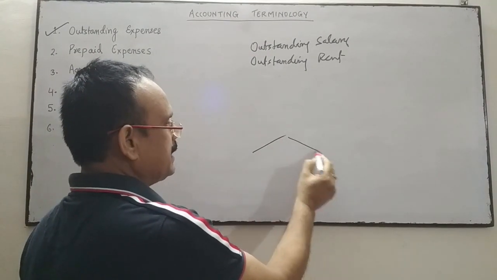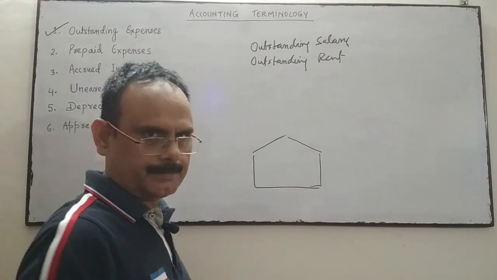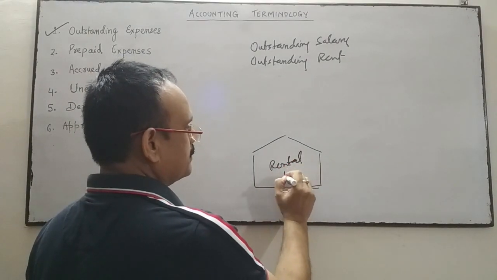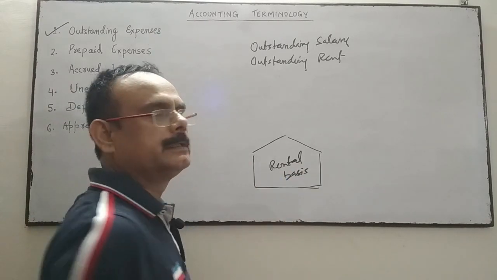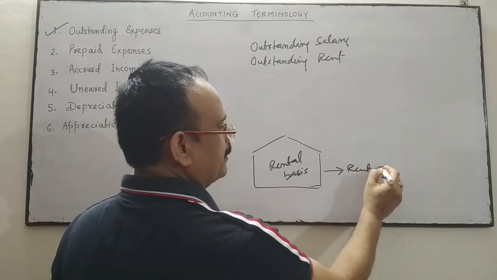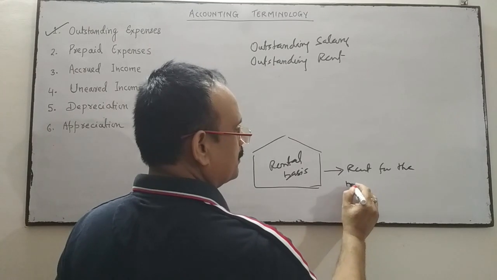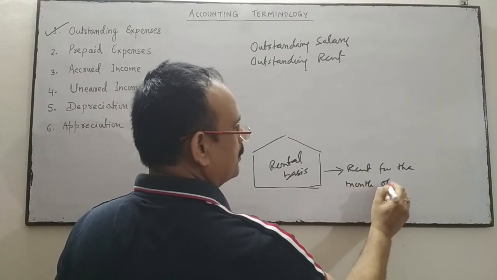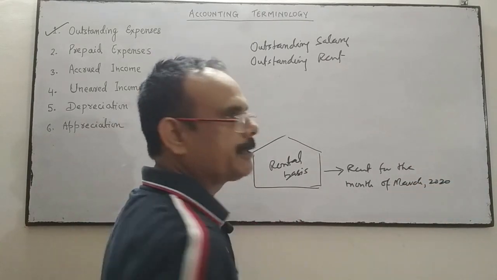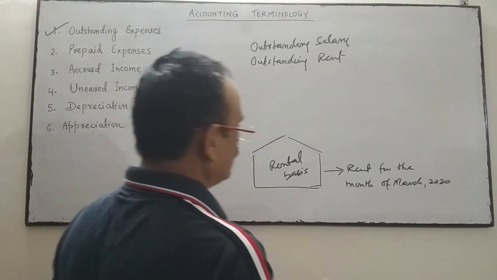The business has taken one building on rental basis, but the rent of this building for the month of March 2020 is not yet paid, and we are going to close the account on 31st March.